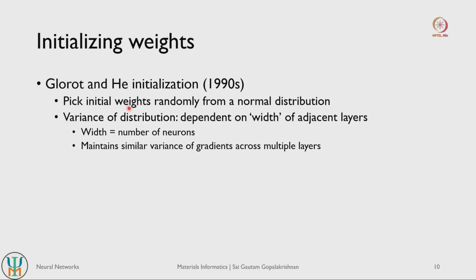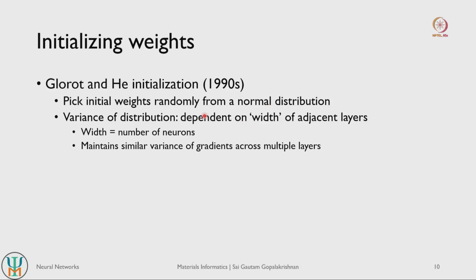So how do we initialize the weights in modern multilayer perceptrons or artificial neural networks? The common scheme that is actually used was introduced by Glorot and He in the 1990s, and the way this initialization works is that you pick a set of initial weights randomly from a normal distribution. You define some kind of scale for your normal distribution, that could be -1 to +1 for example, and you create a normal distribution and sample weights randomly, and those sampled weights are the ones that will be your initial weights.